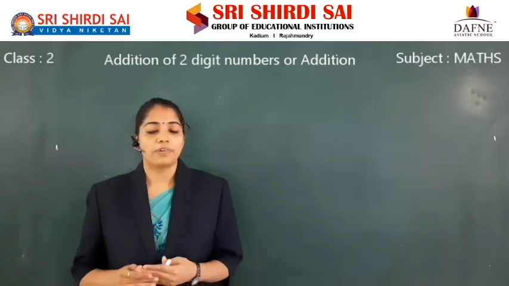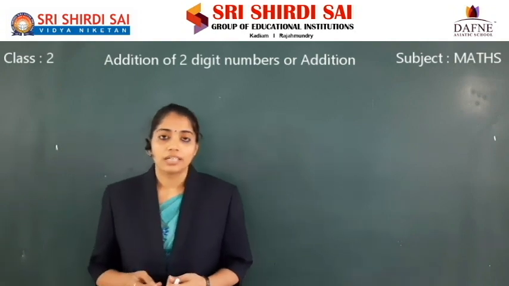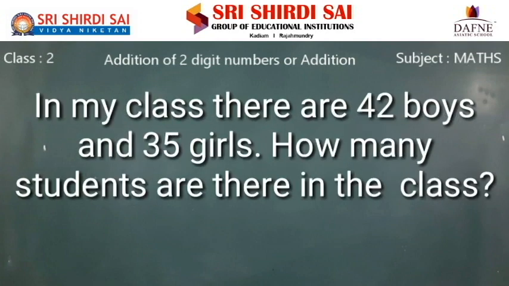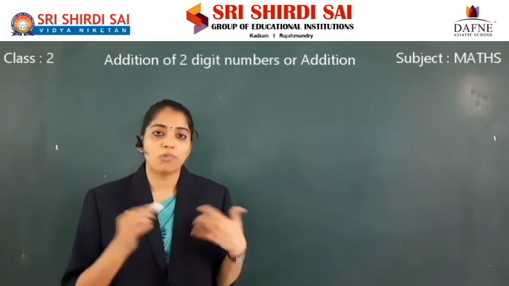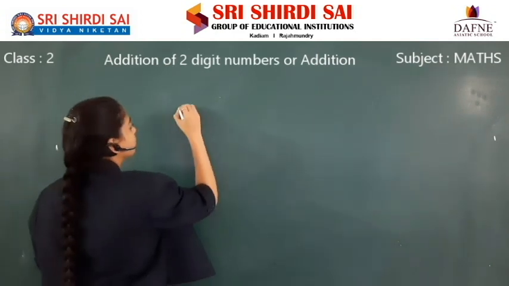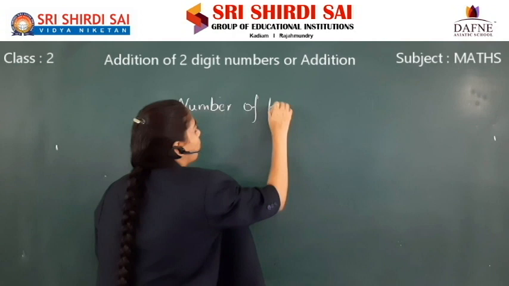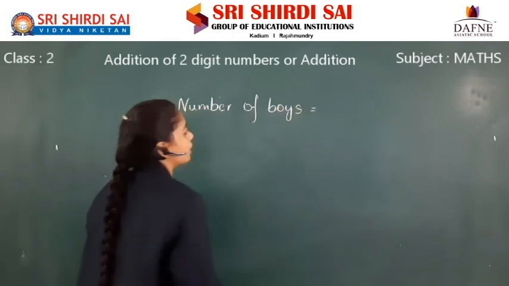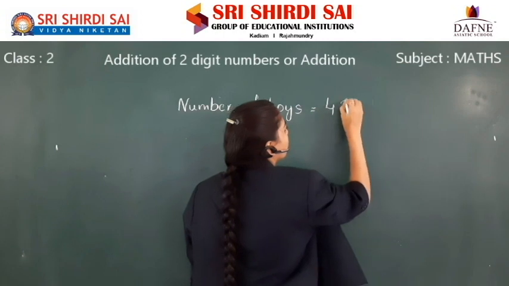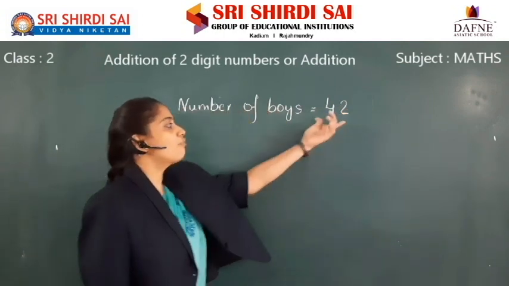Now, it's time for word problems. Children, in my class, there are 42 boys and 35 girls. The question is, how many students are there in the class? First, write the information whatever you have. Number of boys is equal to 42. How many boys are there? 42 boys.